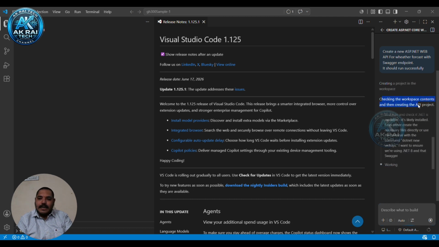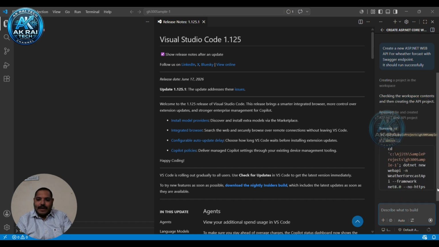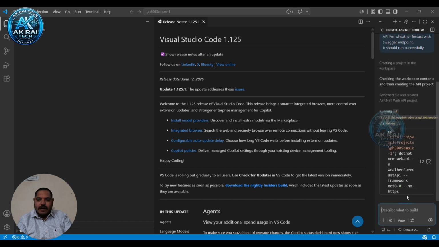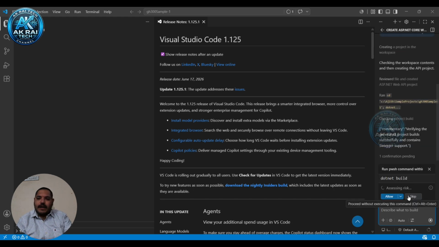It started analyzing that prompt and it is generating all the required details, and it is asking for package installation. So I'm allowing those packages, and it will start analyzing whether any .NET framework is missing, and if it is missing, it will try to install that framework. See, it is still analyzing and trying to build, and if there are any issues it will reinstall packages. It works in an iterative manner and checks all the information. If some of the packages are missing, it asks permission, and we are allowing it. So it goes iteratively until it gets the expected output.